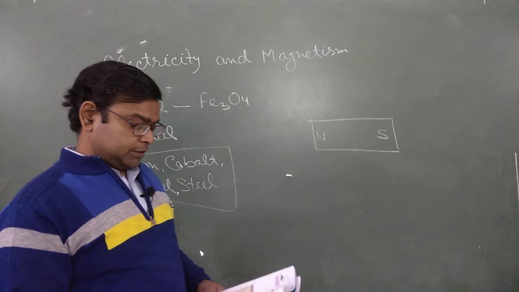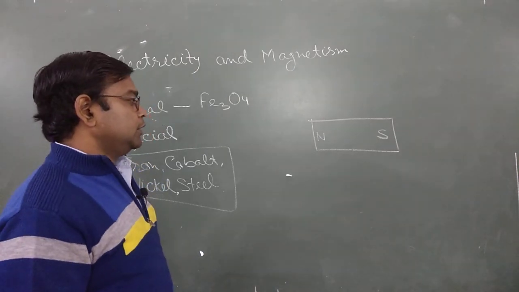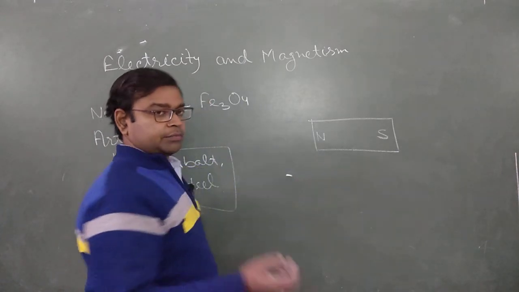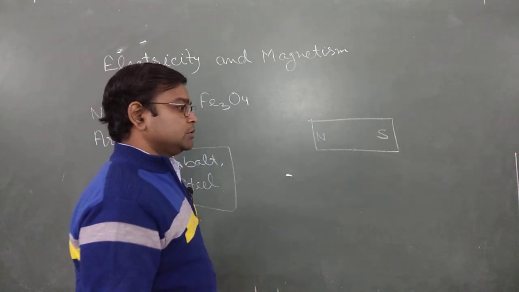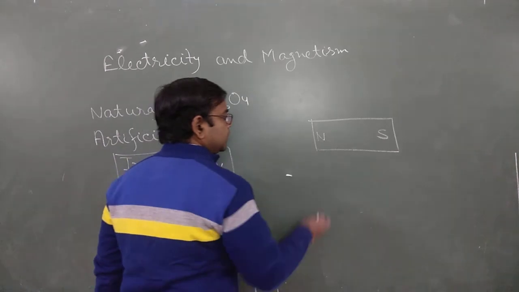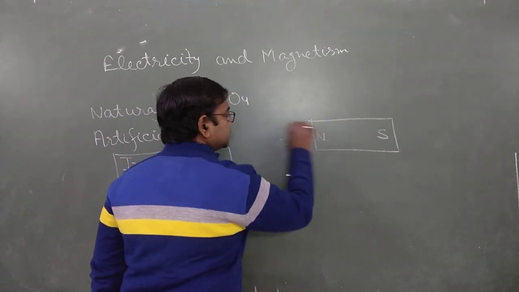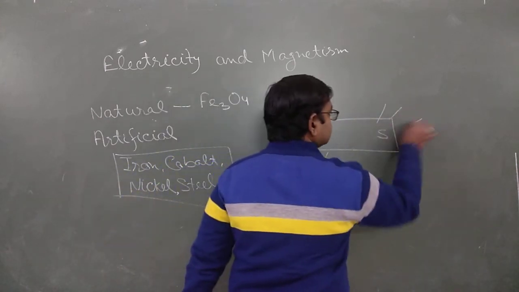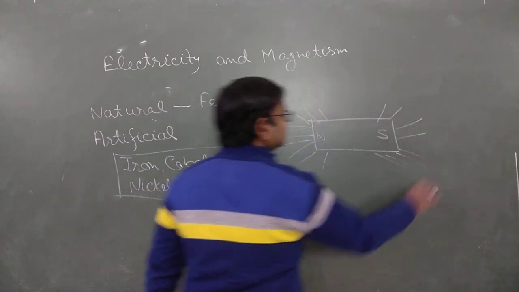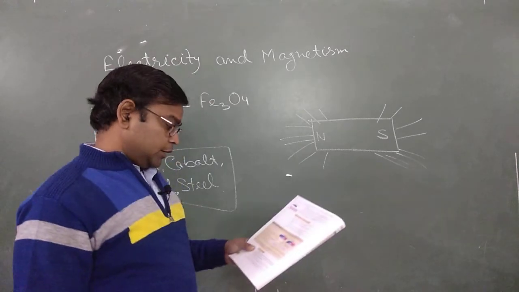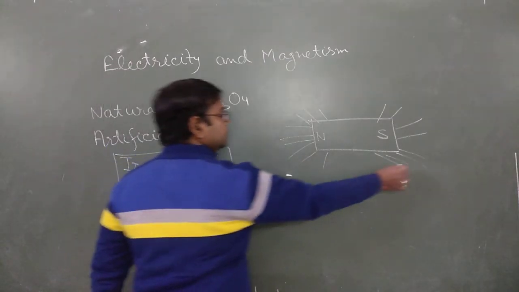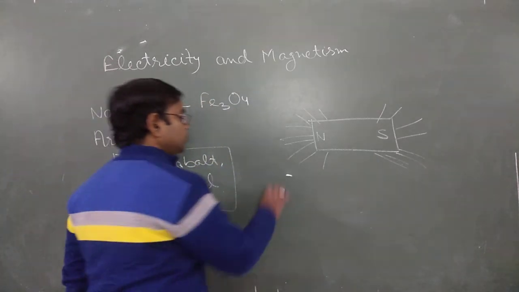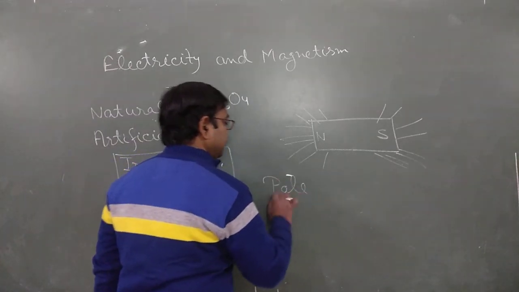If we place this bar magnet in a container of small nails, after some time we observe that all the nails stick on the sides of the magnet. Clear? The sides where the nails attach themselves are known as the poles of the magnet.